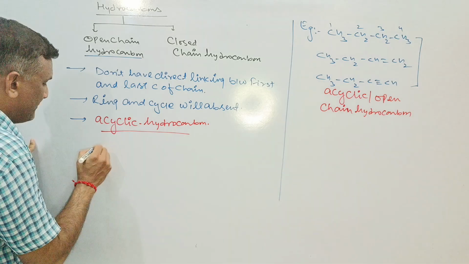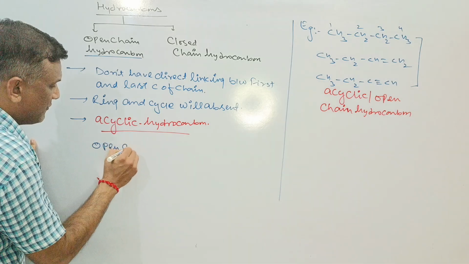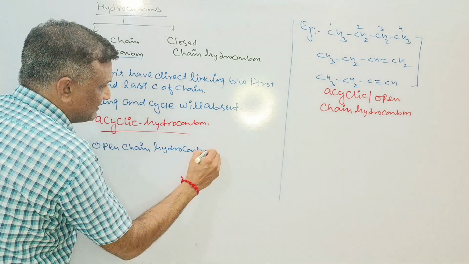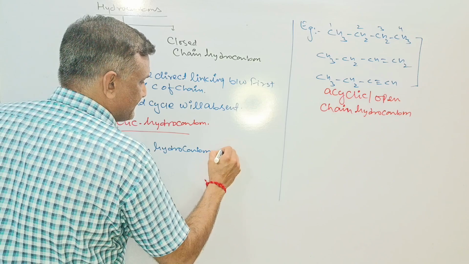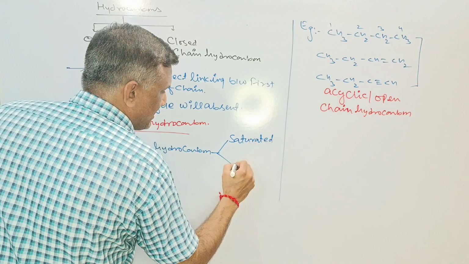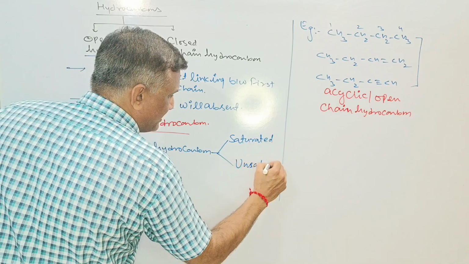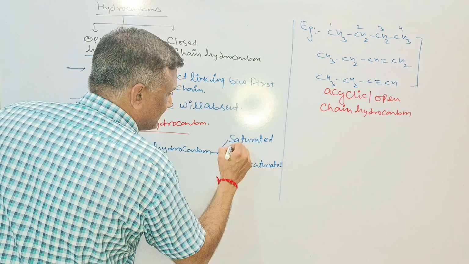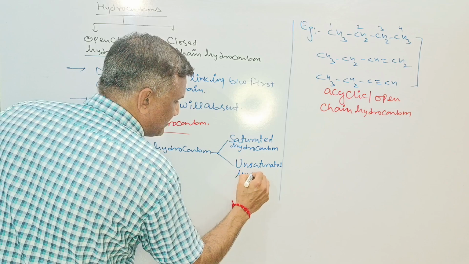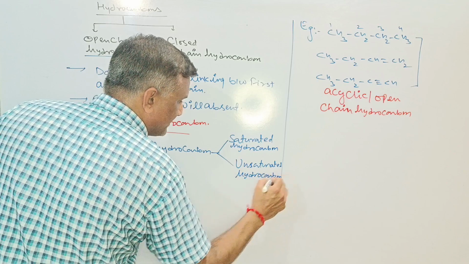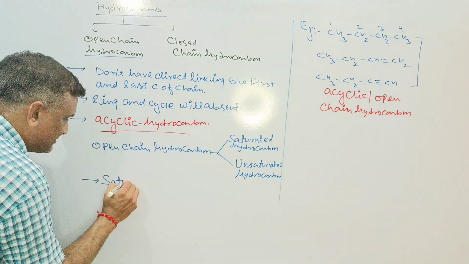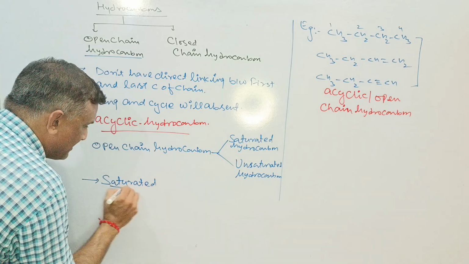If we go with the open chain hydrocarbon, then these also exist in two types. One is the saturated hydrocarbon, another is the unsaturated hydrocarbon. First of all, we'll go with the saturated hydrocarbon.